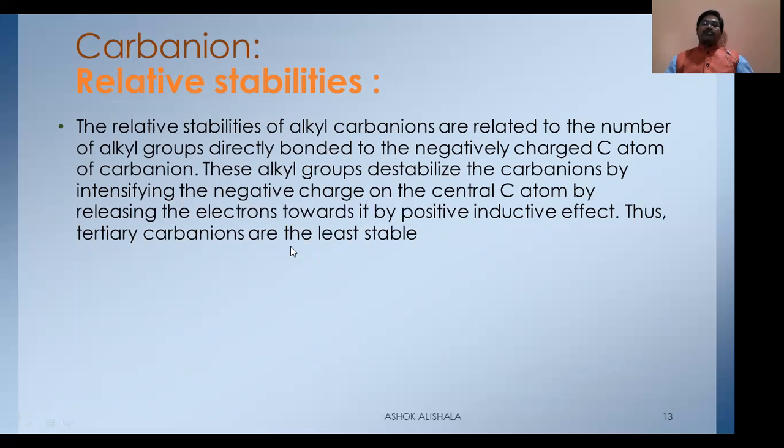Thus, tertiary carbanions are the least stable because the methyl or alkyl groups push electrons towards the carbanion carbon, increasing the electron density on it by the positive inductive effect. Thus its stability decreases with increasing alkyl groups around the carbon atom.